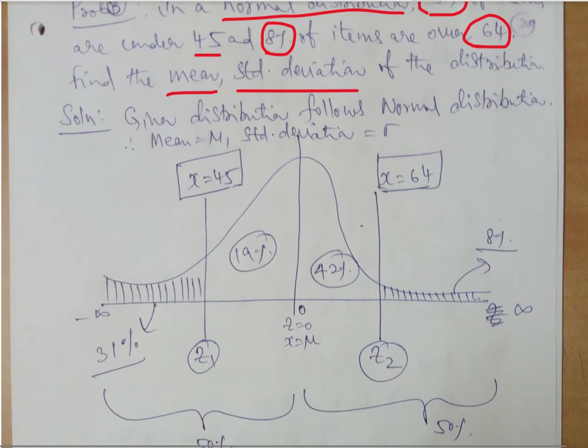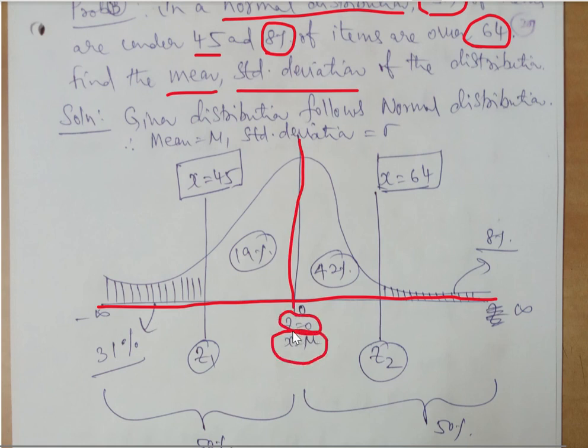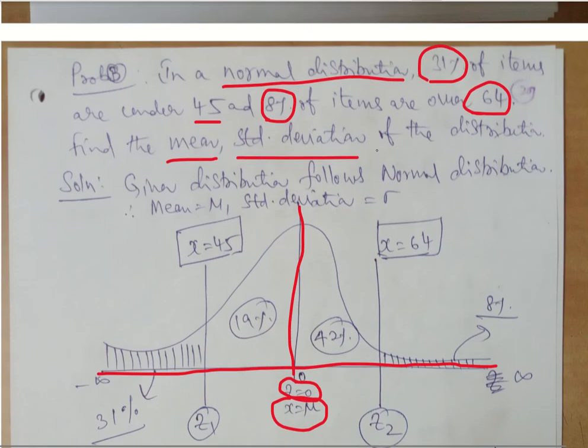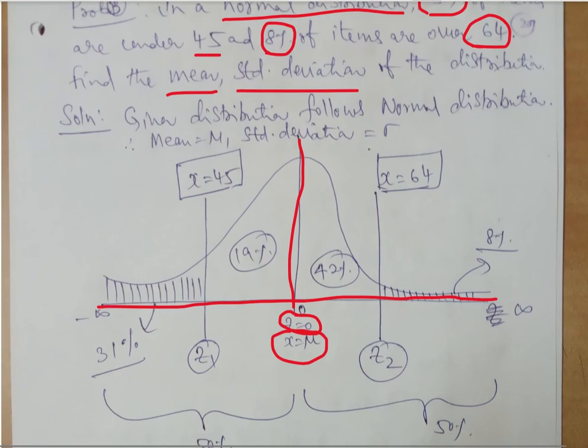What is the scenario here? Before we go to the scenario, first let us write the skeleton of the normal distribution. X-axis and mean. At the mean we know that Z is equal to 0 and X is mu, that is the mean. Right now we don't know the mean, we have to calculate it. Now 31% of the items are under 45.